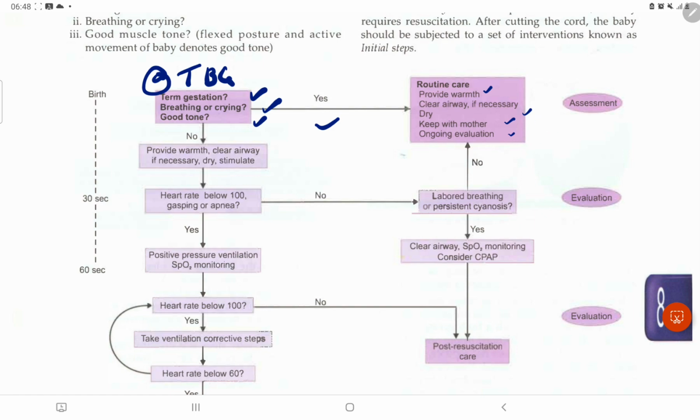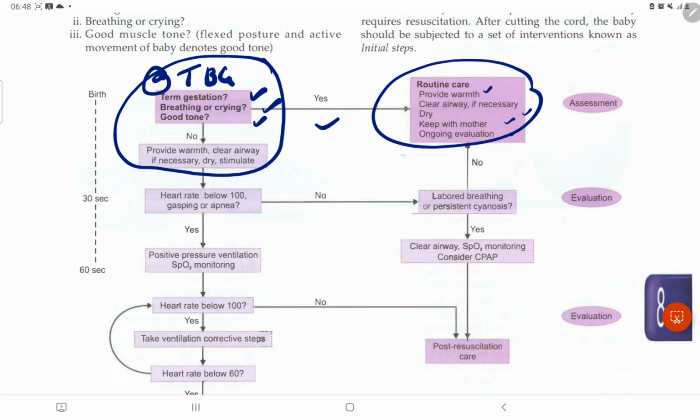If no, if there is no term gestation, breathing or crying or good tone, then what happens? Provide warmth, clear airway if necessary, dry, stimulate. Okay, so if there are no such things, then we have to provide warmth, clear airway if necessary, dry, stimulate. Okay, heart rate below 100 means gasping or apnea. Okay, those are the things over here. So we have done these things.